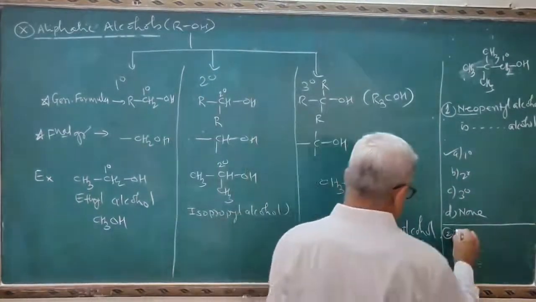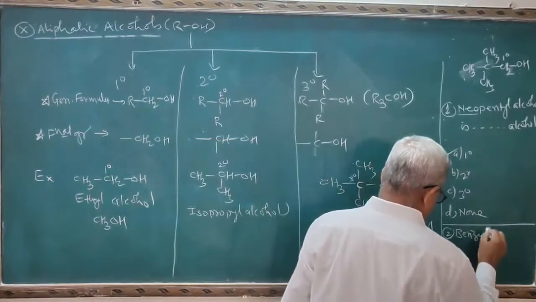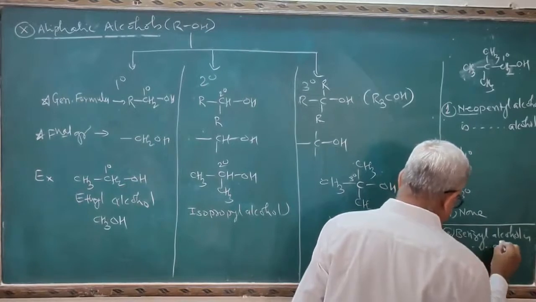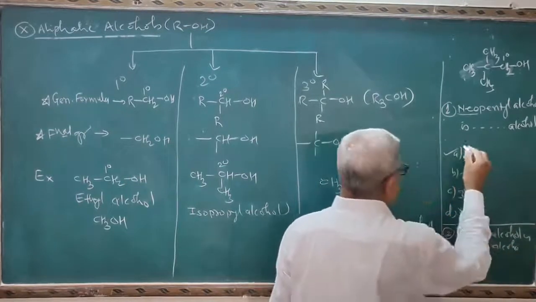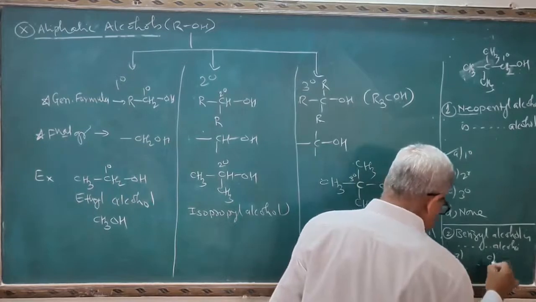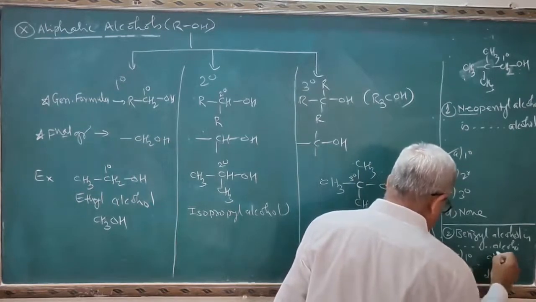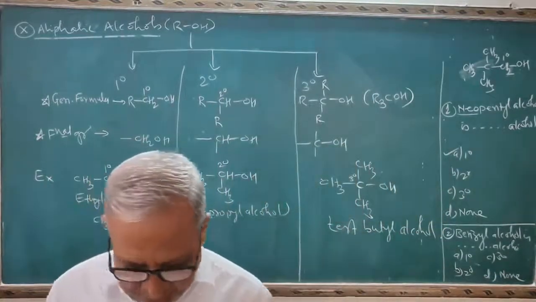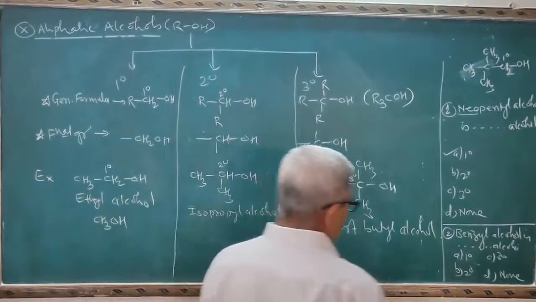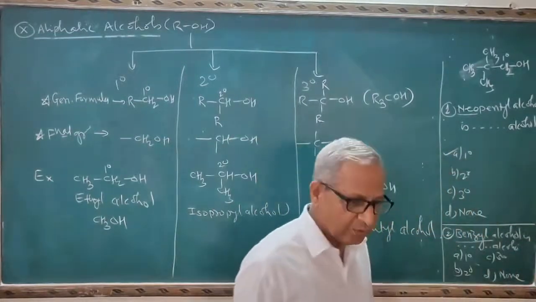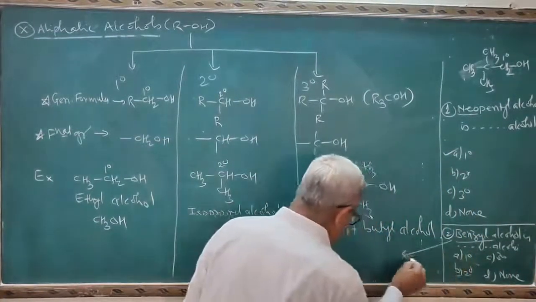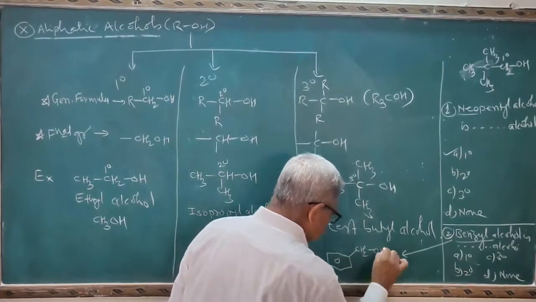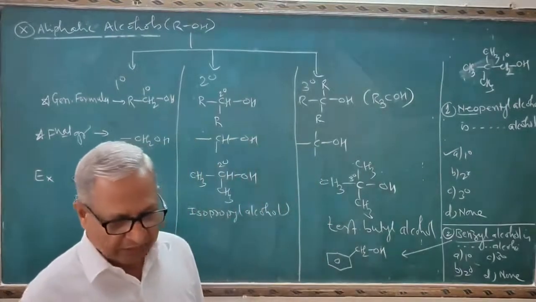Benzyl alcohol is dash dash alcohol. Again, the four options are here, A, B, C and D: primary, secondary, tertiary, none of these. Again here the student many times gets the difficulty, they do not know the formula for benzyl alcohol. The formula for benzyl alcohol is like this: benzene ring, CH2OH. This is the formula for benzyl alcohol.